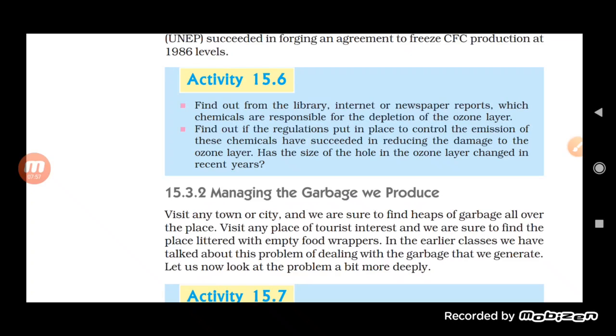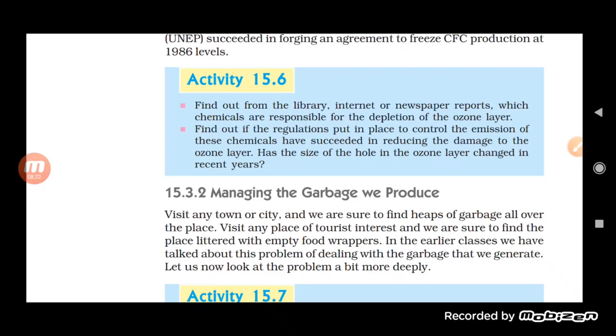Now see here, if we talk about CFC, it is not only released by refrigerants, but aerosols and air conditioners also release the CFC, which is responsible for ozone depletion. Now let us see the next topic, and the next topic is managing the garbage we produce.